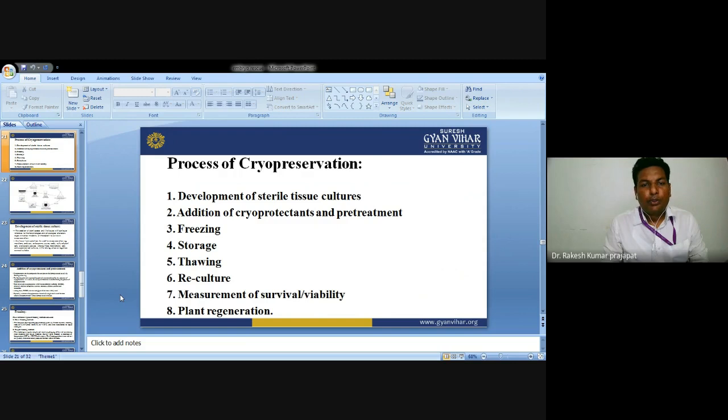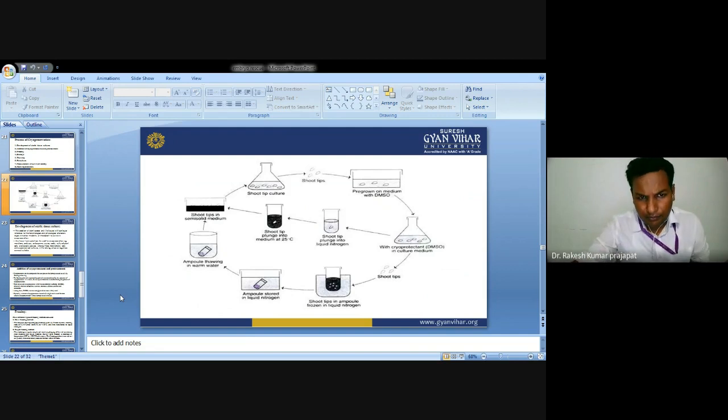If we talk about the process of cryopreservation, the different stages, we have to follow a few steps. First, development of sterile tissue culture. Then addition of cryoprotectant. Then go for freezing and storage. Then when we want to use it, we have to do thawing, bringing it to room temperature. Then reculture of the cells and measurement of survival or viability of the protoplast cells. Then we can use them for plant regeneration. So this is the generalized mechanism of cryopreservation, projected here.